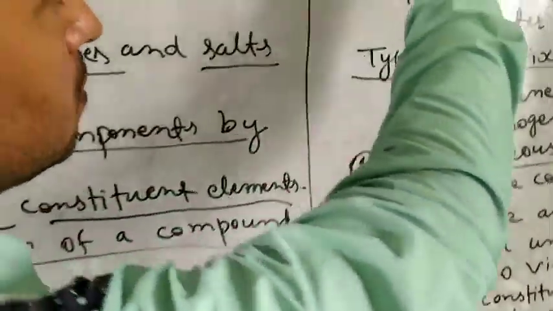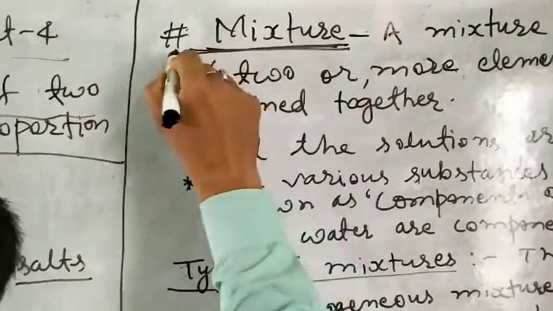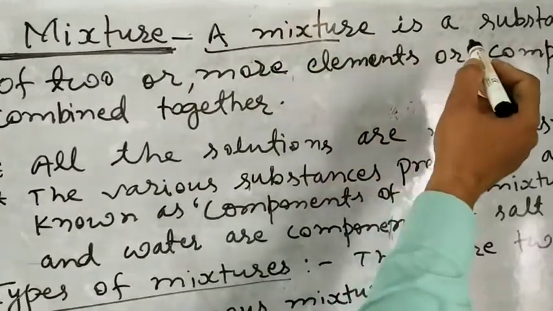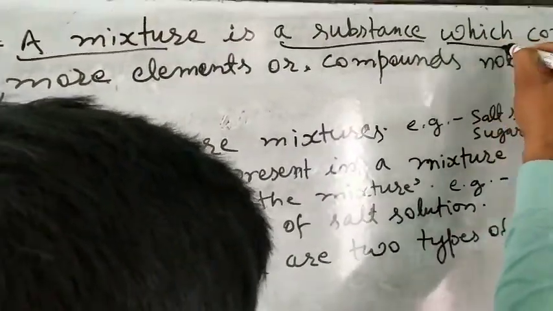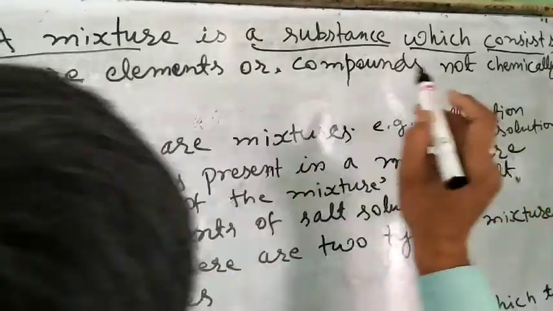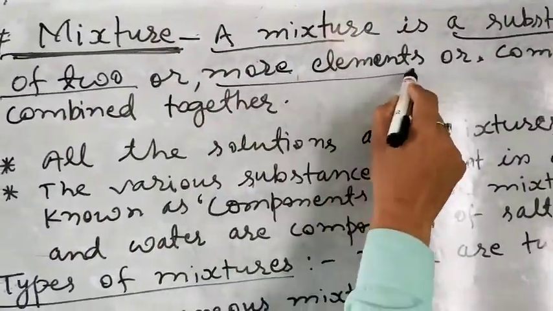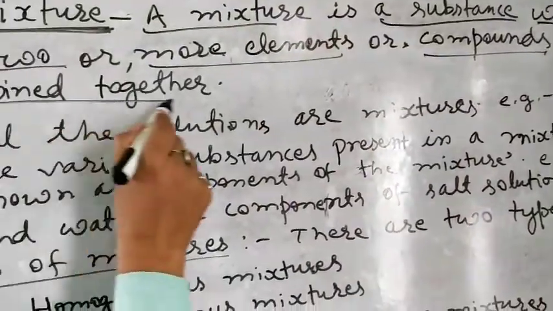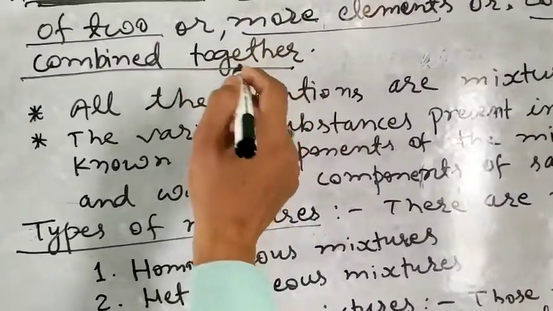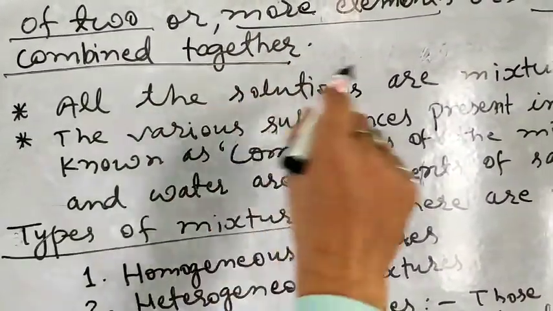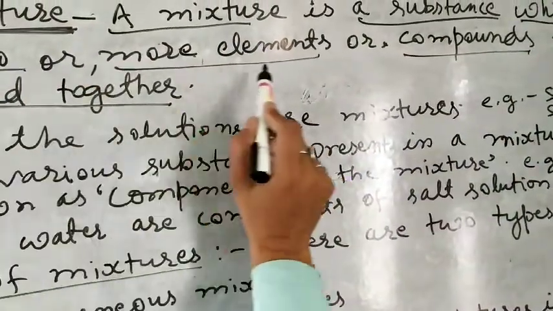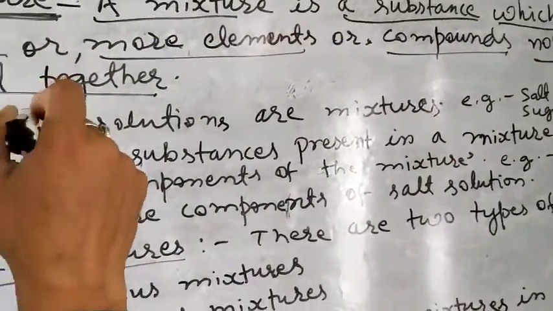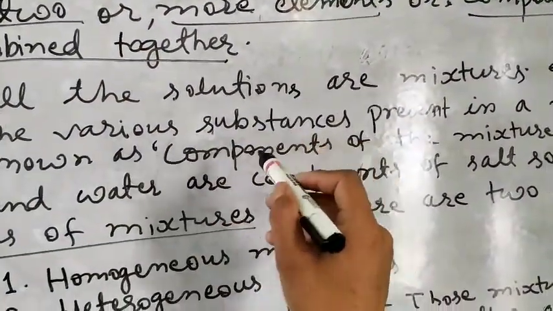Now we have to know about mixtures. What is a mixture? A mixture is a substance which consists of two or more elements or compounds not chemically combined together. There is some difference between compounds and mixtures. But we see in the compounds they are chemically combined.